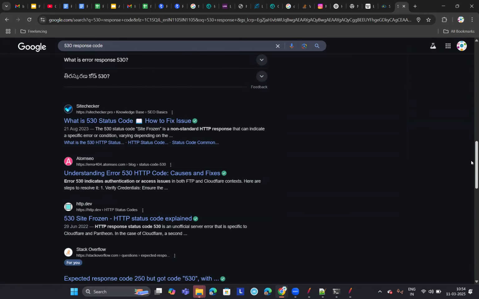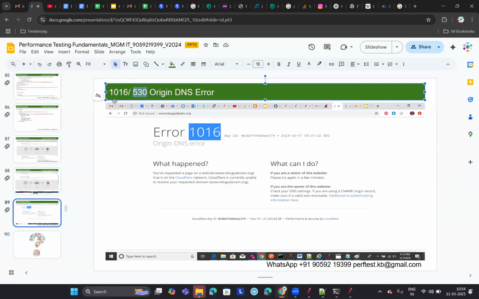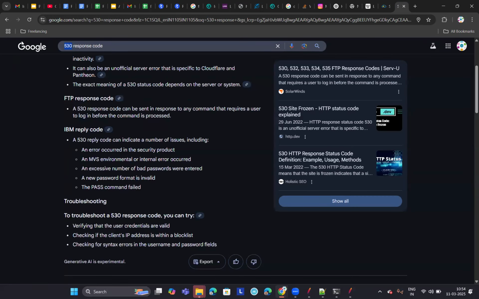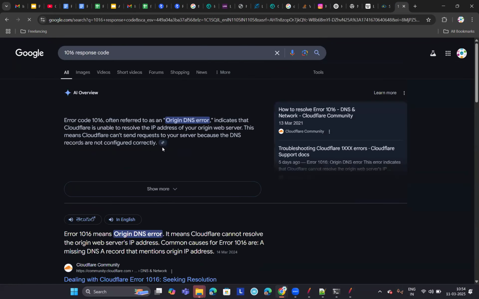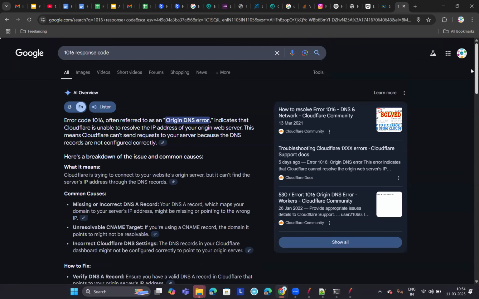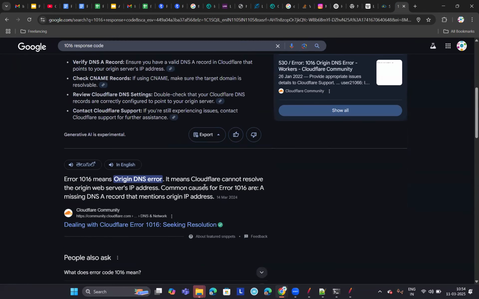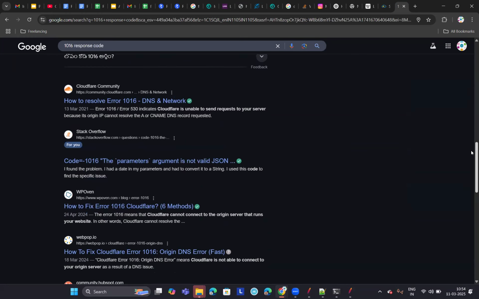So you can see that also. Let me show you that 530 or 1016, is that the response code? Just Google search for 1016 response code. Origin DNS error, right? Somewhere I read that both are the same actually, 1016 and 530.